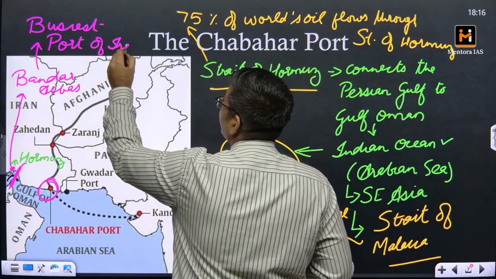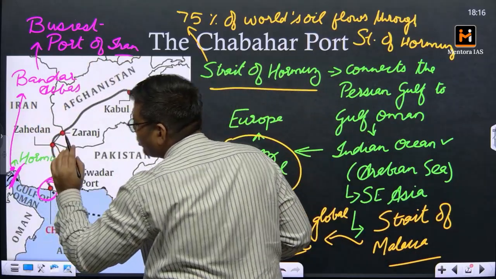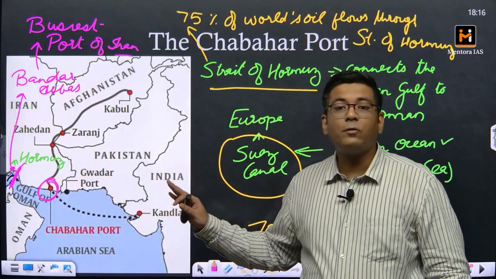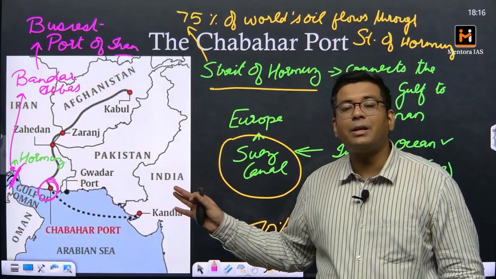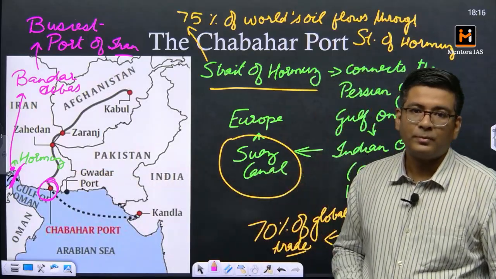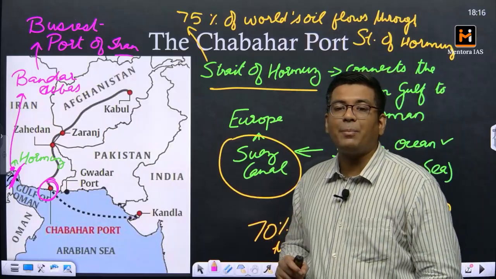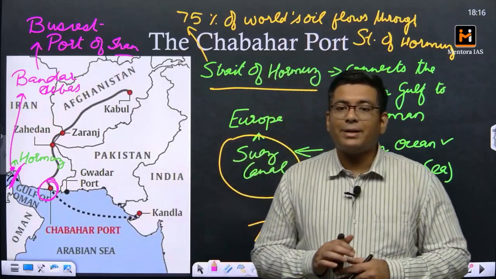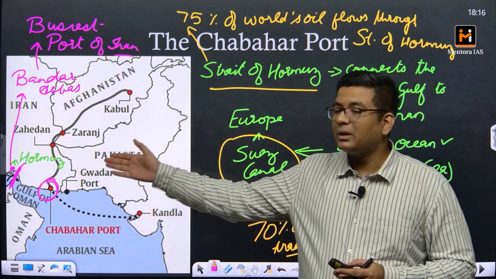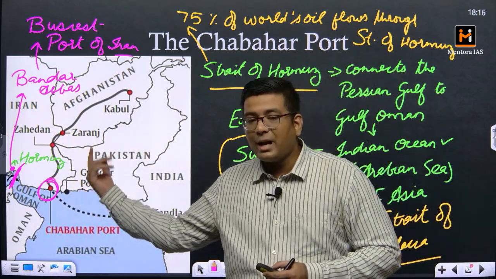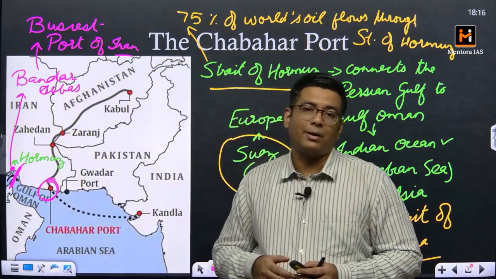The next thing is that it is located right at the choke point. So the first target for any adversarial tactic towards Iran would be shutting off the Bandar Abbas port. And this is exactly what happened during the Iran-Iraq war in the 1980s. At that time the Bandar Abbas port was targeted by Iraqi forces, and subsequently Iran understood the importance of Chabahar.